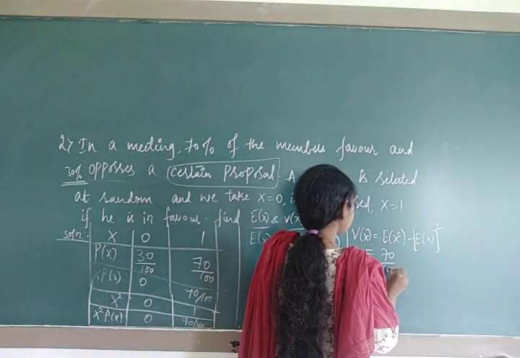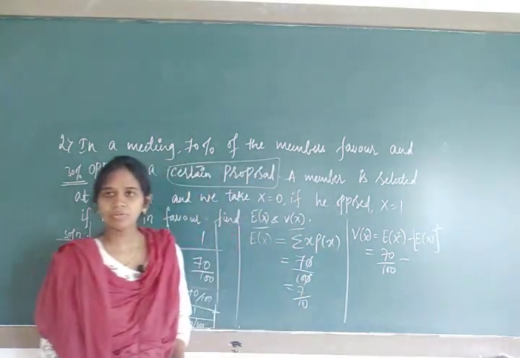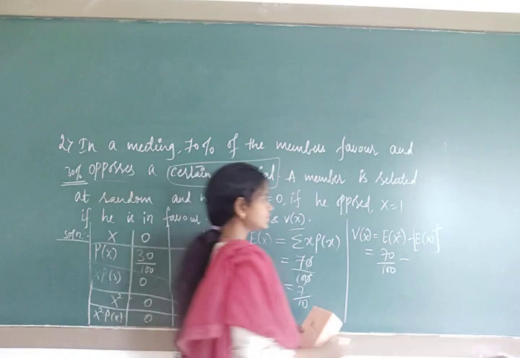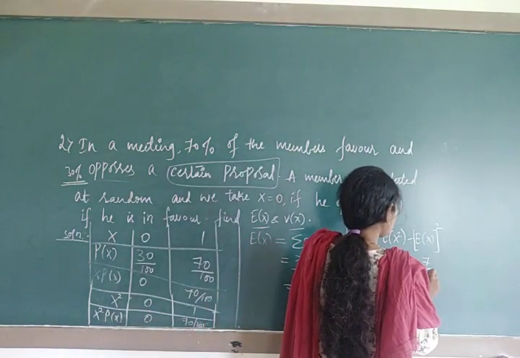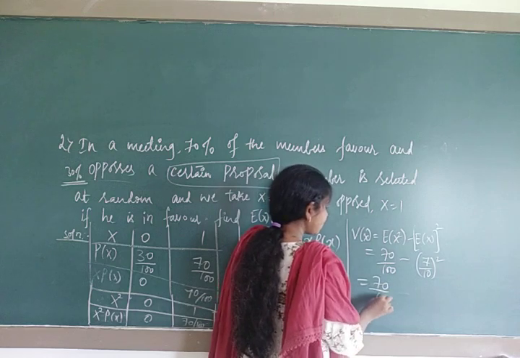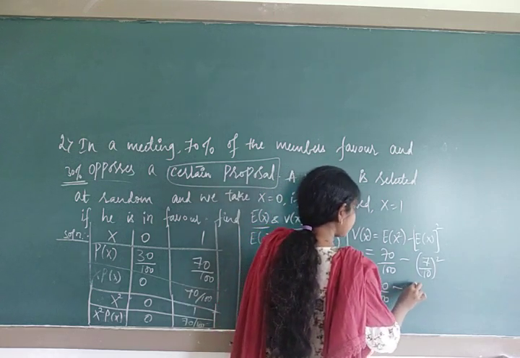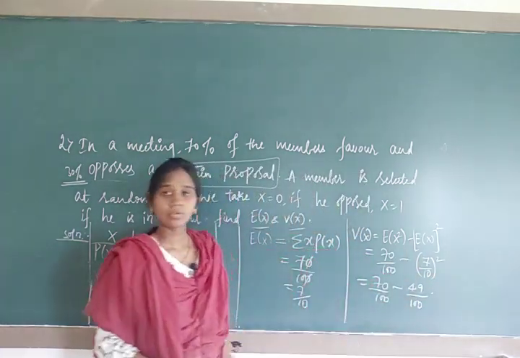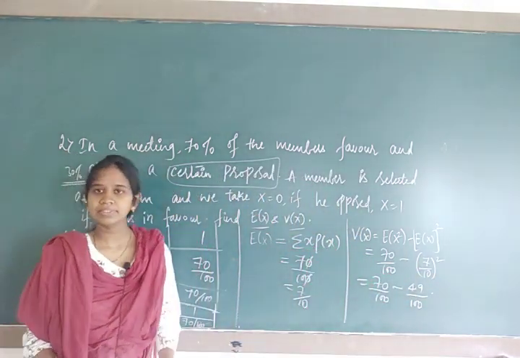70 by 100 minus E of x, which we already got, it's 7 by 10, take a square for that, it's 7 upon 10 whole square. On further simplification, 70 by 100 minus 49 by 100. The LCM is 100 itself.